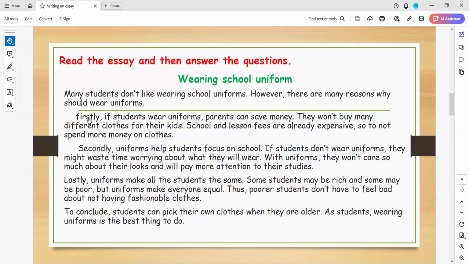Yes. So I want to ask you about the meaning of a word. Do you know what is the meaning of transitions? It has two pronunciations. Okay, do you know what is the meaning of this word?